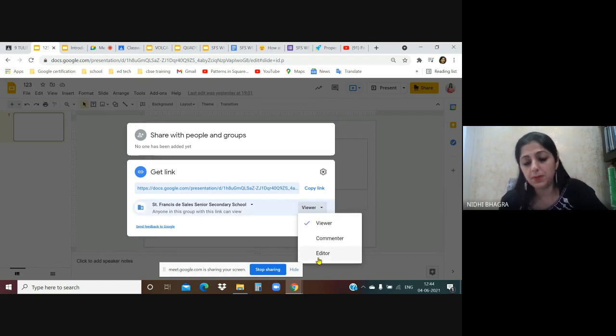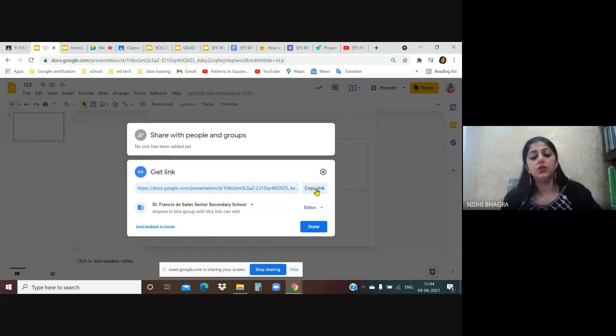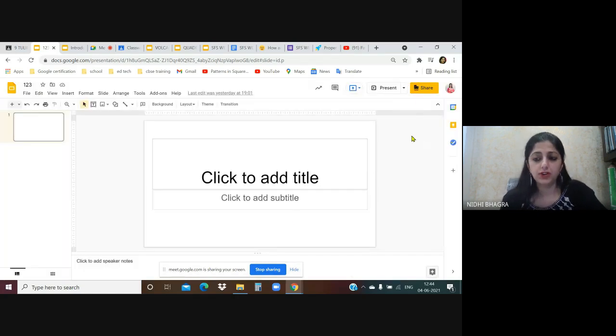So this is the option. I can choose editor option, copy link. There is an option copy link, and you can share with your colleagues in their mail IDs. Sharing this dialog box, you have to be very careful.